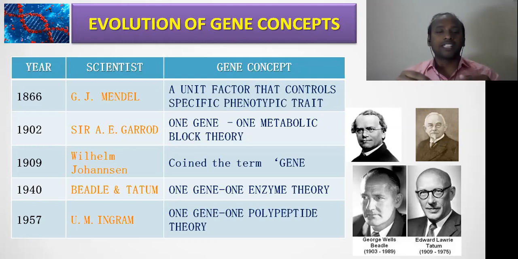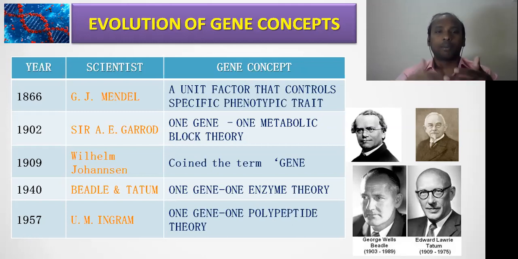And in 1957, Ingram is a scientist. He gave a little modification to the Beadle and Tatum theory. So he gave a new theory, that is one gene, one polypeptide. Right? Friends, these are very important concepts which are exclusively related to the gene. Clear? And you should remember each and everything, because these are all important for your entrances.